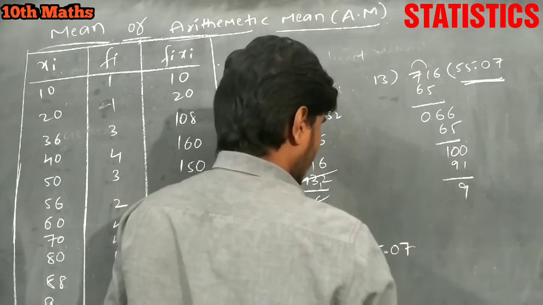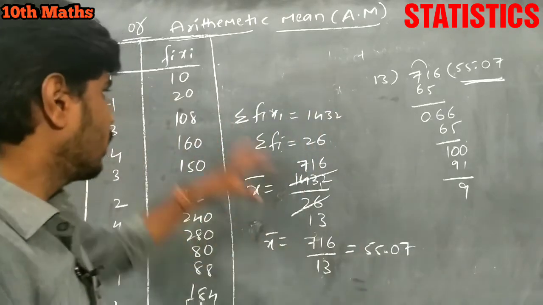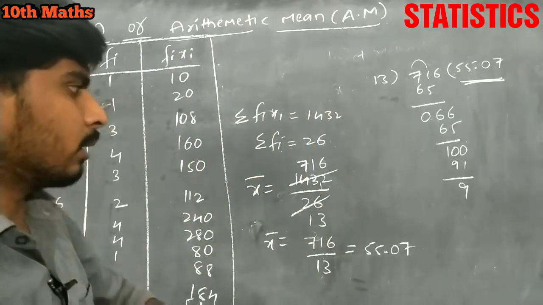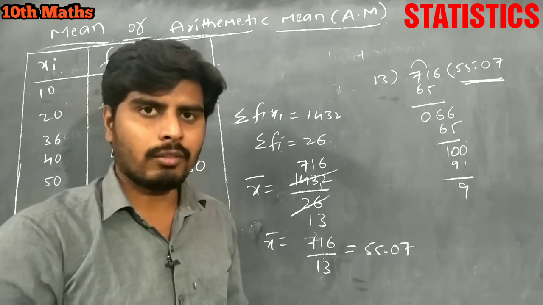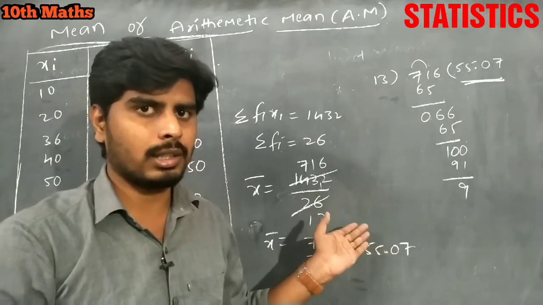So 55.07 is the mean of this data. This is about finding the mean by using the direct method, for ungrouped data. Remember that.